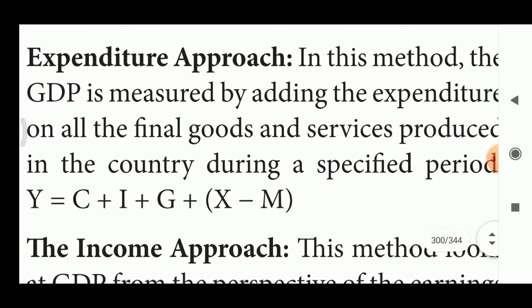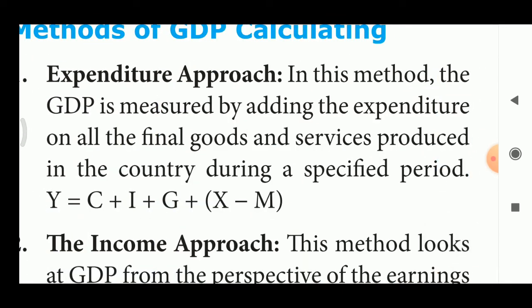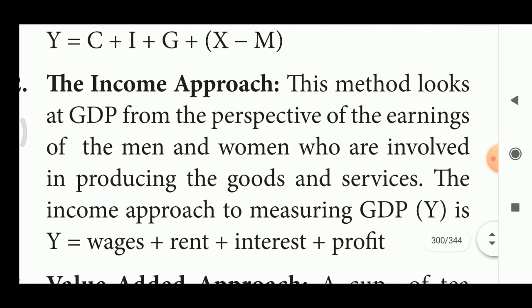In this method, the GDP is measured by adding the expenditure on all the final goods and services. This is nothing but, boys, the expenses on all goods and services, called the expenditure approach. Y is equal to C plus I plus G plus X minus M. Next, the income approach. We have to calculate all persons' income. Okay, we have to add all persons' income. That is called the income approach. Y is equal to wages plus rent plus interest plus profit.